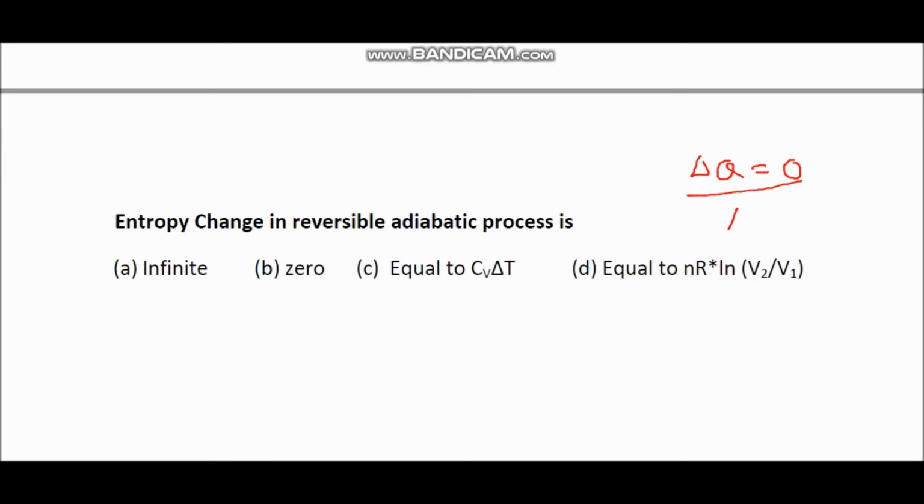So if delta Q is 0, delta S is equal to 0, which means there is no change in entropy in an adiabatic process. Moreover, in case of a reversible process also, delta S is equal to 0. So here the right option is B. There is no entropy change.